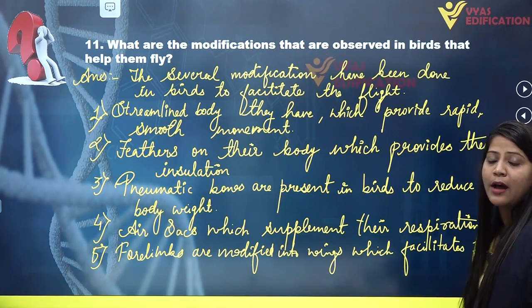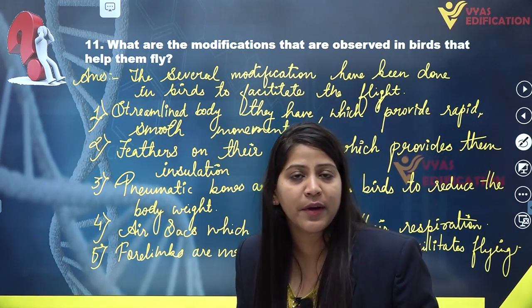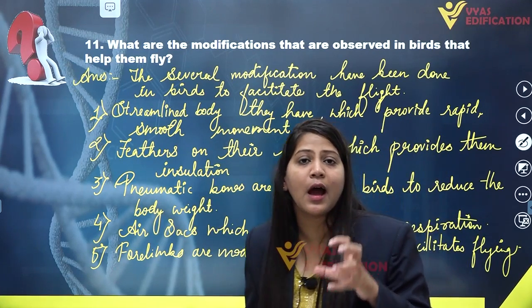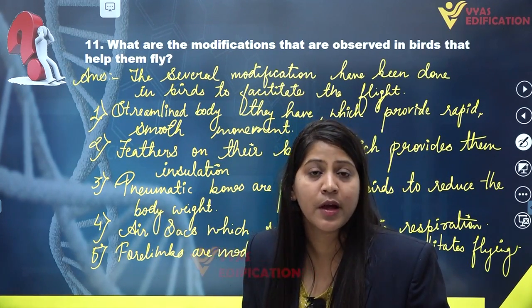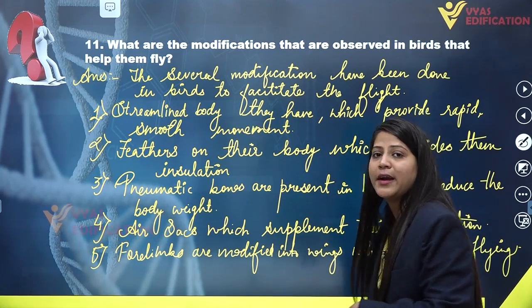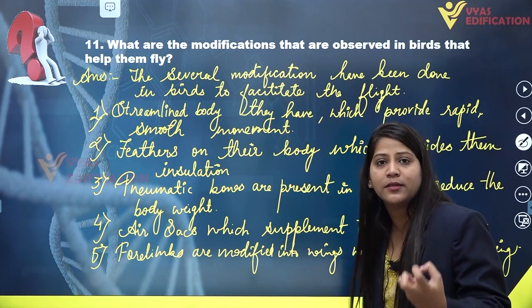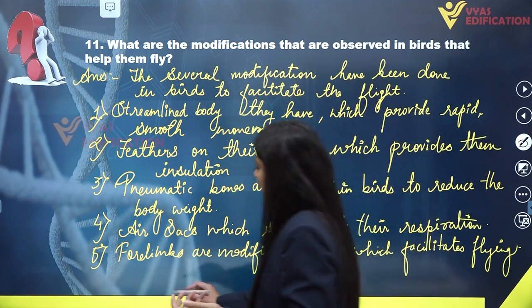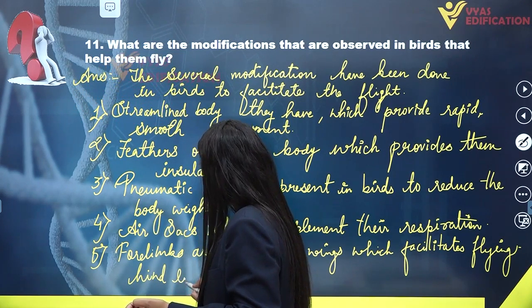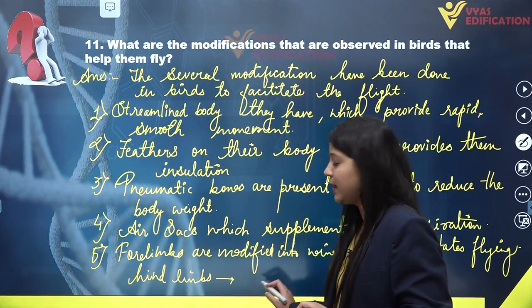Because they belong to vertebrates, to the superclass Tetrapoda, they have two pairs of limbs. But one pair of limbs, that is the forelimbs, is modified into wings, which provides the function of flying. And also they have hind limbs which facilitate walking in them.